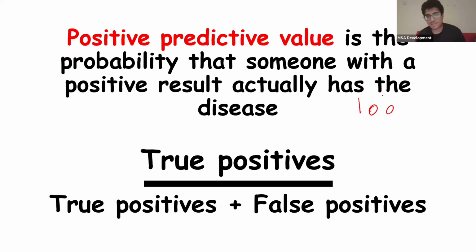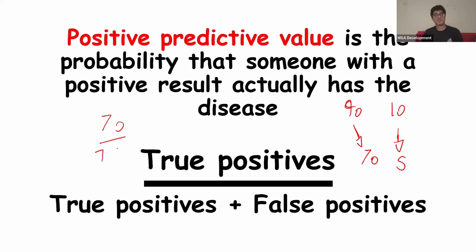So if we have, looks like I'm going to do the blackboard thing anyways, but khalas, if we have 100 patients, okay? Let's say we have 90 sick patients, 10 normal patients, okay? So out of this, let's say we get 70 true positives, and over here we get 5 false positives. So it's going to be 70 divided by 75. Okay, because you got 70 true positives, but you got 70 true positives plus 5 false positives in the denominator.